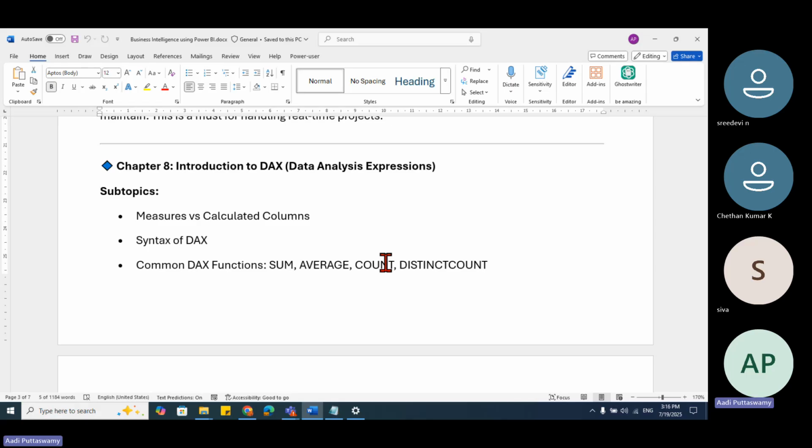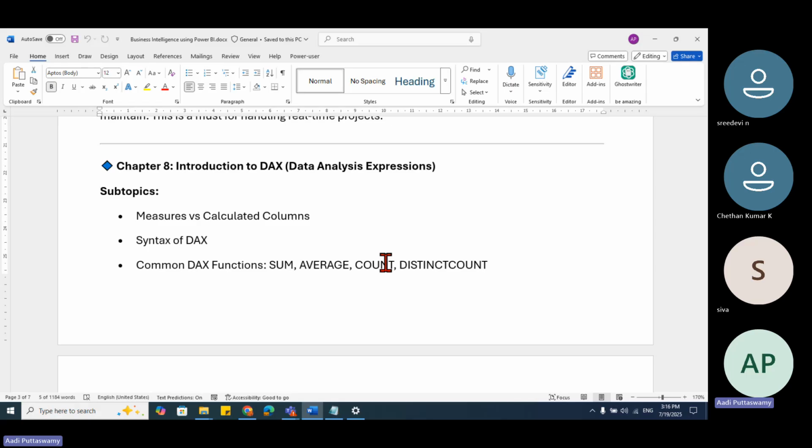Because, I'll tell you, in the industry you have a designation for DAX developer itself. Like we have SQL developer, we have DAX developer also. Their job is to develop complex DAX expressions, not functions, DAX expressions. There are more than 250 DAX functions actually. Not everything you have to learn. But if you still want to learn, you can go to my YouTube channel. I have all the explanations for that, right from basic to advanced.